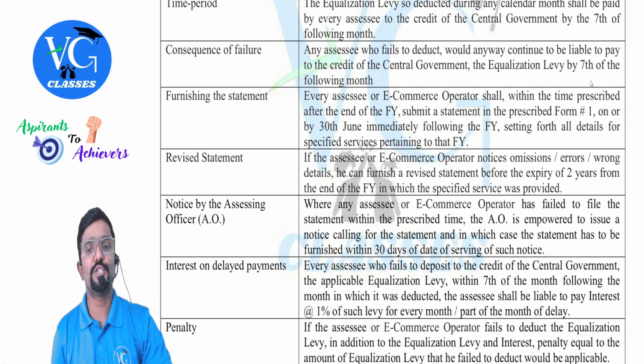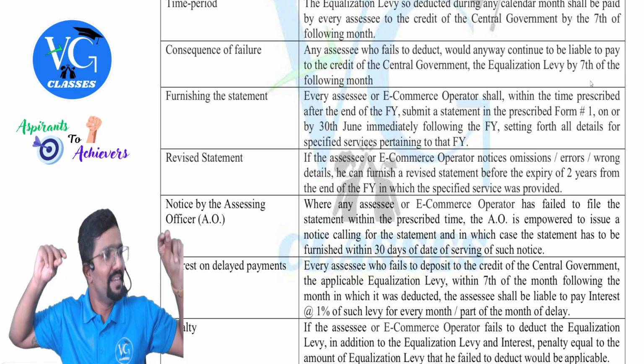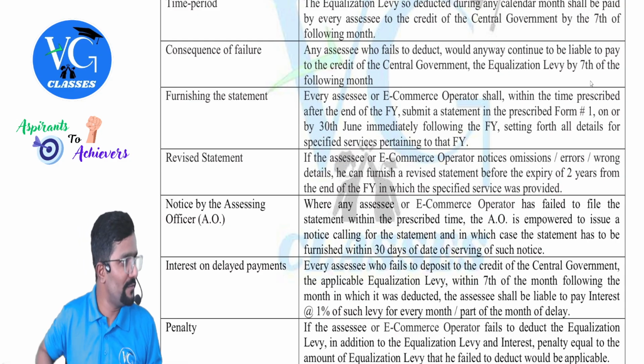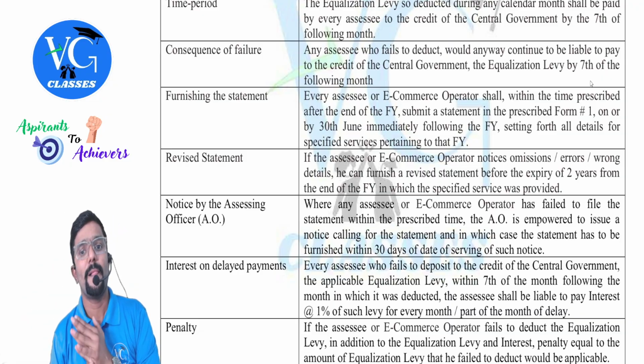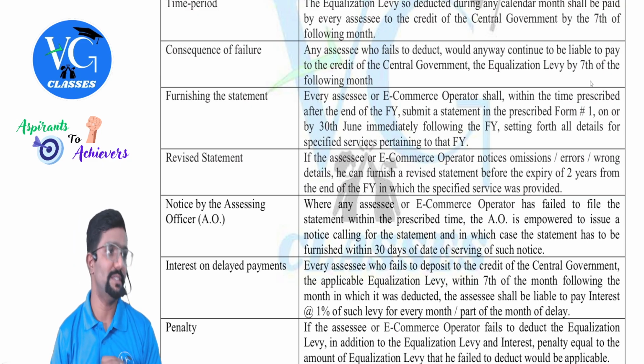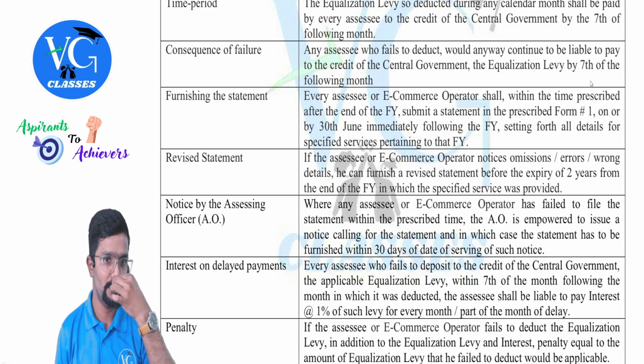Any assessee who fails to deduct would anyway continue to be liable to pay to the credit of central government. Now, if the payer has not deducted 60,000, he has to pay 60,000 out of his own pocket, along with interest, the equalization levy by 7th of the following month. Even if he fails, he has to give out of his own pocket.